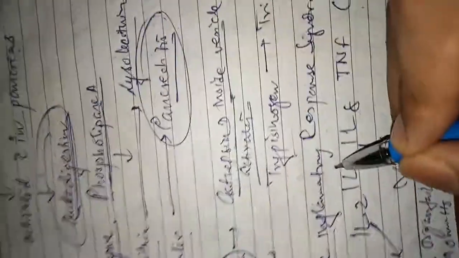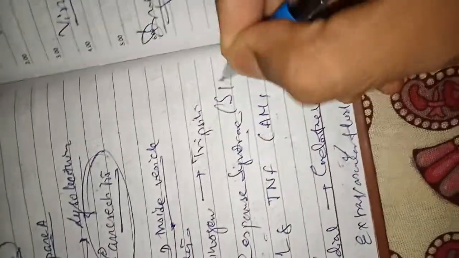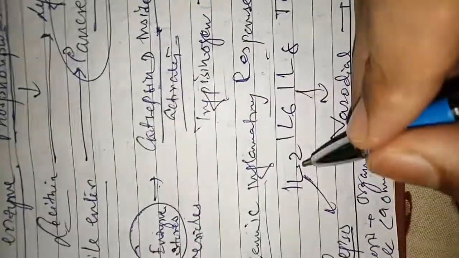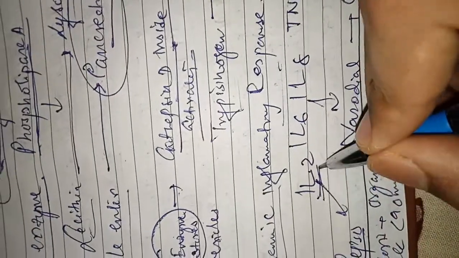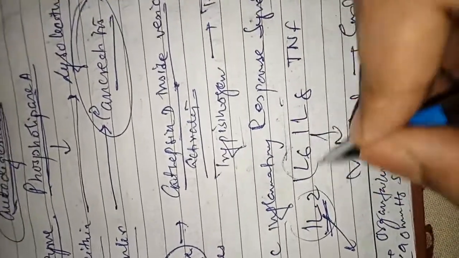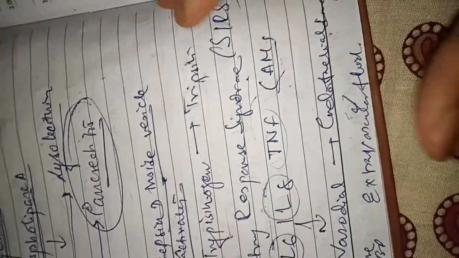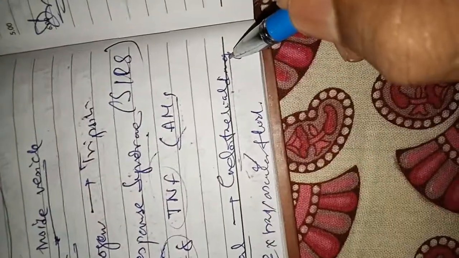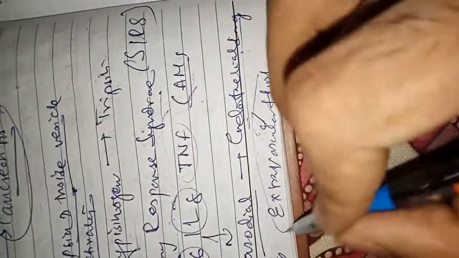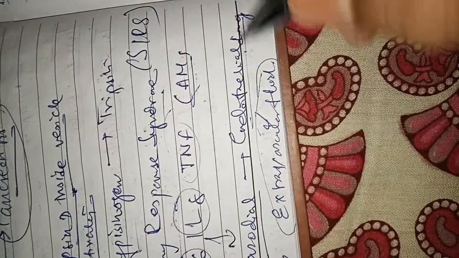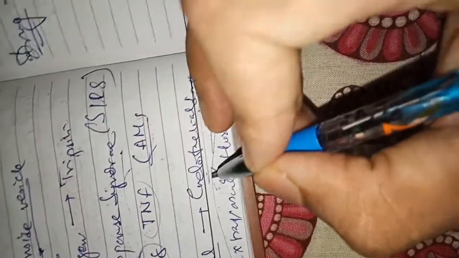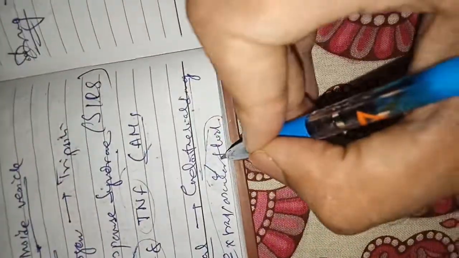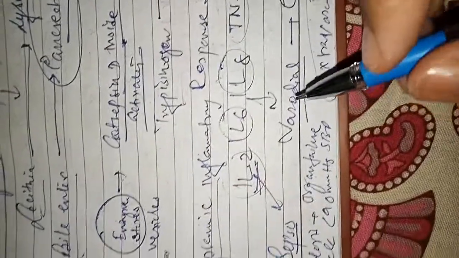Secondly, there is a systemic inflammatory response syndrome, which is also known as SIRS. It is associated with inflammatory mediators like interleukin 2, interleukin 6, interleukin 8, tumor necrosis factor and ICAM1. This causes vasodilatation and endothelial damage, as a result of which there is extravasation of the fluid from the intravascular to the extravascular space.